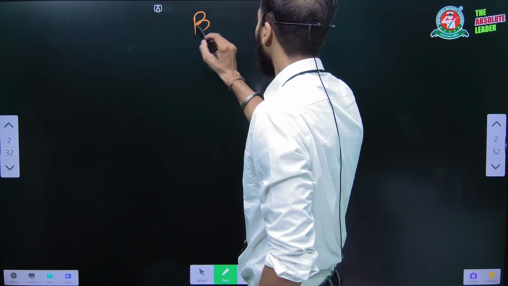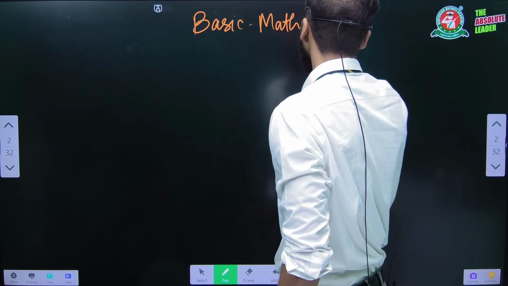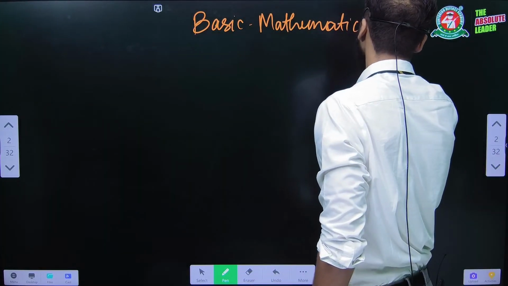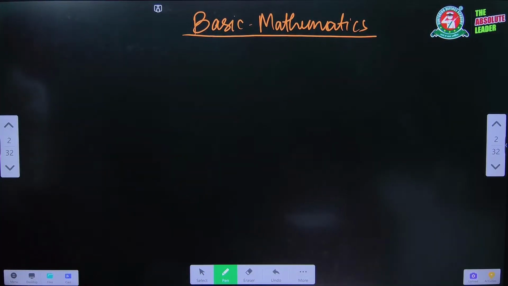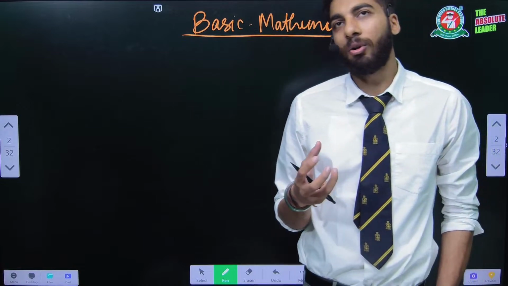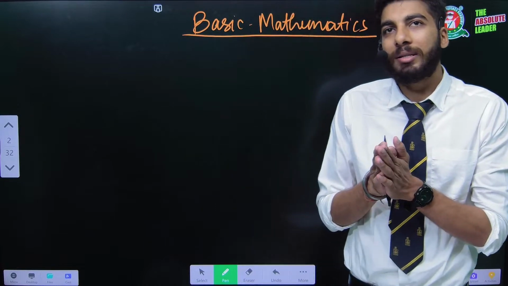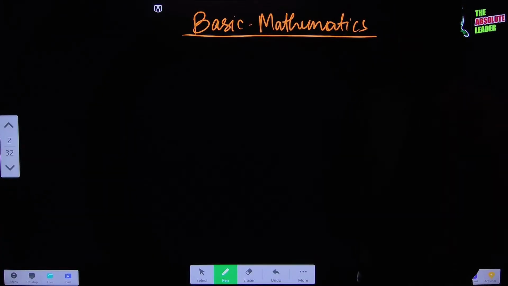So first of all, we are going to learn the basics of mathematics. We are not going to learn mathematics, but the basics of mathematics, so that we can relate to maths very properly. Because if the foundations are not good, if the basics are not good, then you won't be able to understand the whole maths, right? And that's an issue here.